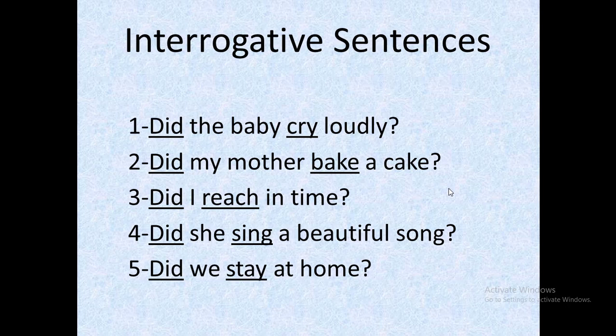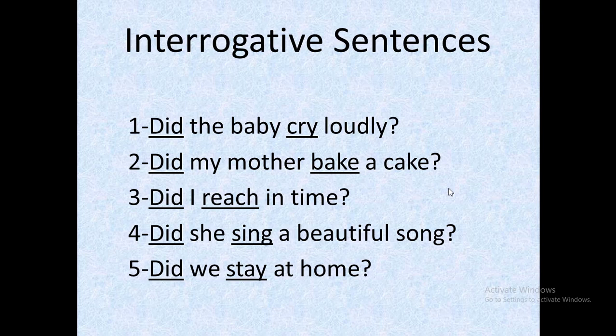Now look at the examples one by one. Did the baby cry loudly? Here again we use first form of verb with did. Second is, did my mother bake a cake? Again we use first form of verb with did, first comes did and then subject, then verb, and at the end we use object.